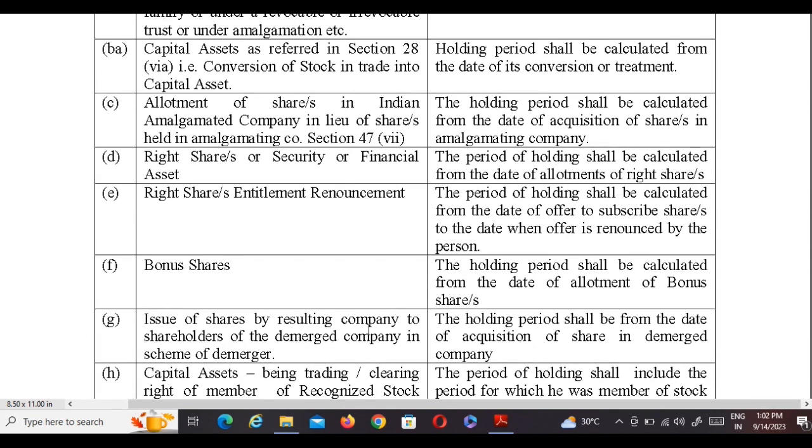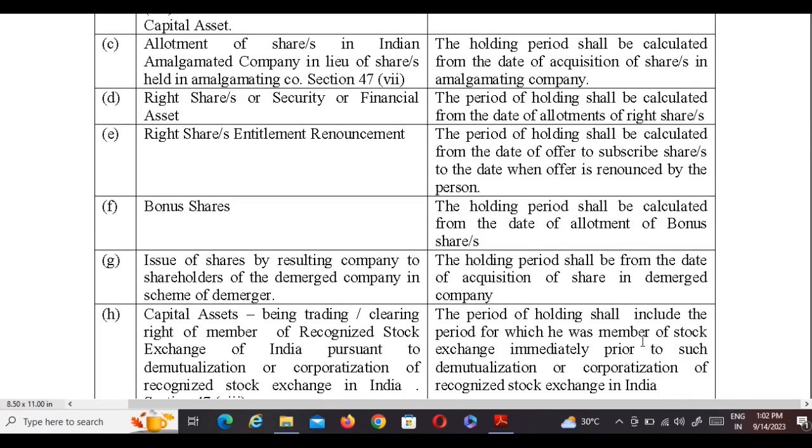Issue of shares by the resulting company to shareholders of the demerged company in a scheme of demerger. The holding period shall be from the date of acquisition of the shares in the demerged company.